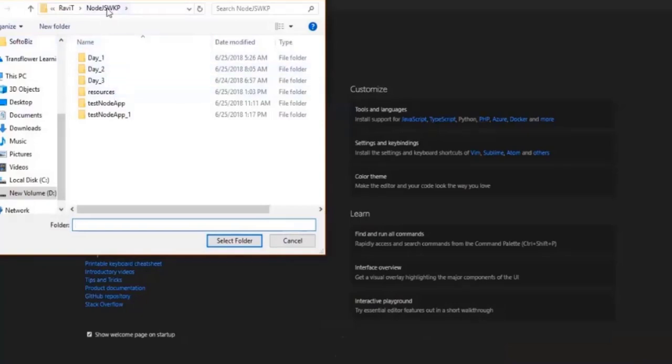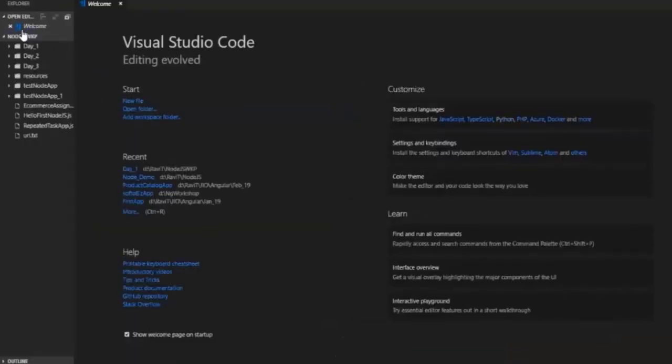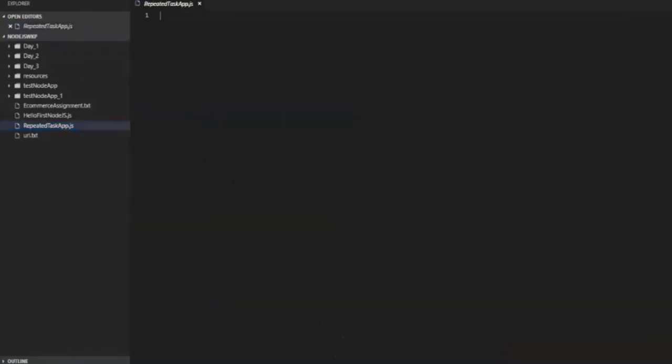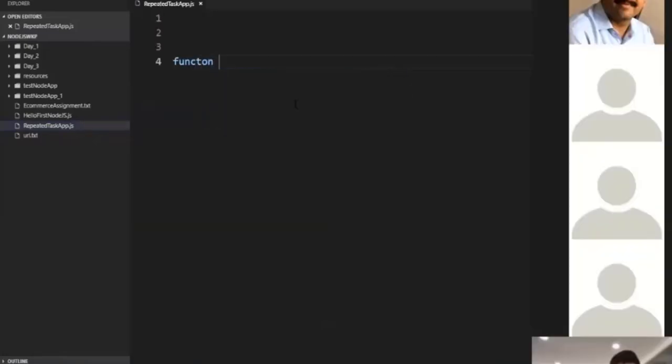I think I'm using Node.js. Yes, I'm using this particular folder. Now there's a window called the Explorer window that shows your file, repeat task, but this file is right now empty. Yes, I have a requirement. Can you write such a code, the code which will repeat the task after a certain time duration?